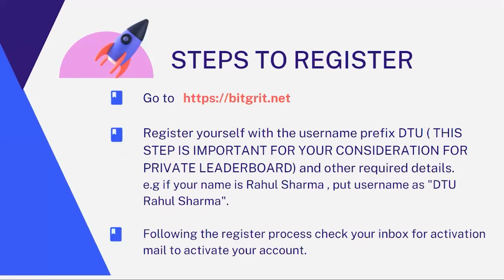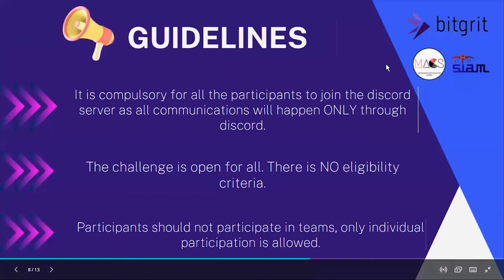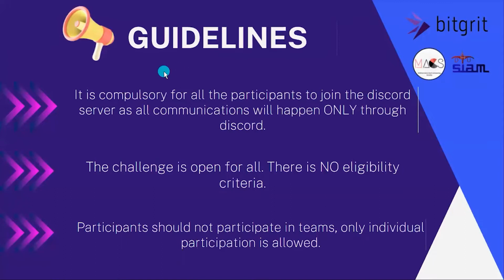And then following the registration process, you have to activate your account by the link given in your provided mail. The next step is to log in with your credentials, fill in your country and state details on the next page, and clicking save is a very important part. And then next, you have to go up to the competitions tab and then click on the viral tweets prediction challenge. Next, the step would be to click on participate and accept terms to register for this challenge. And now I'll be presenting my screen and showing you a demo registration procedure.